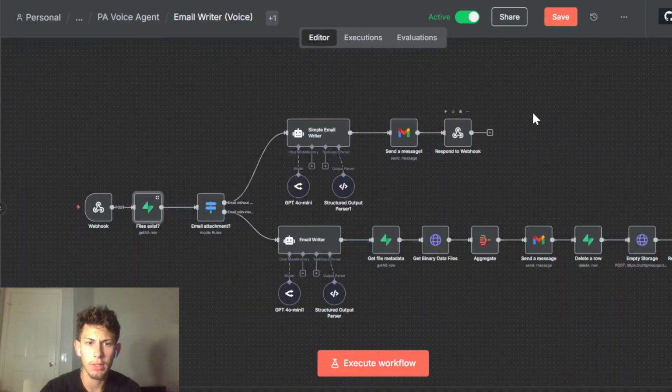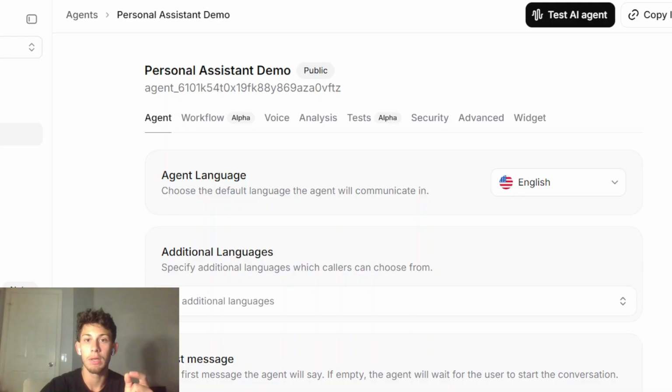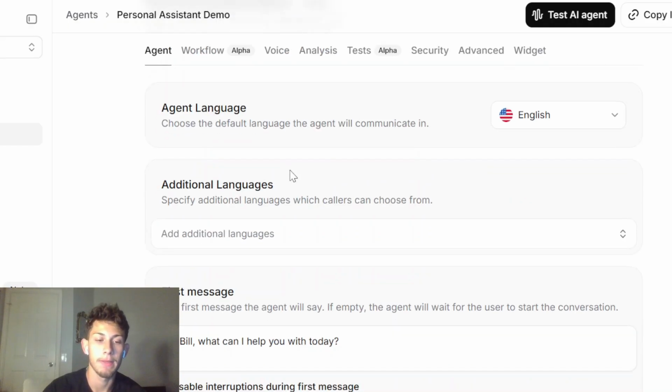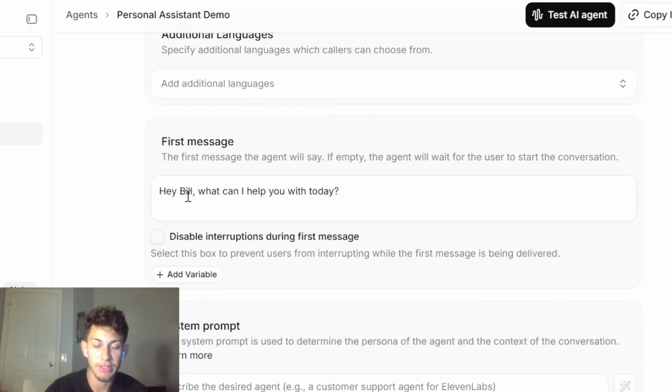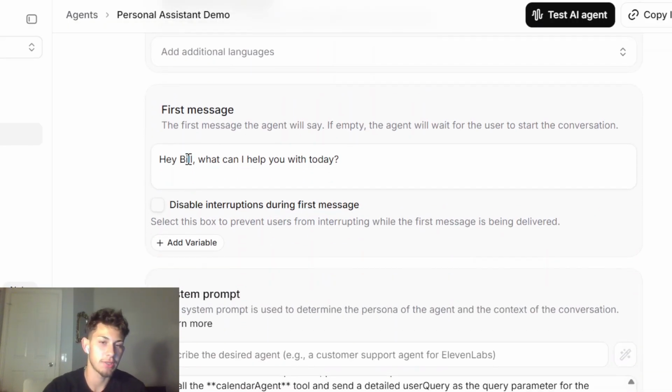So hold on, let me save this. I think that's everything I wanted to say about this. Now I want to talk about the ElevenLabs agent. What I have right here is configured with a random name I gave just to make it generic. "Hey Bill, what can I help you with today?" That's the first message that you hear from this voice agent.